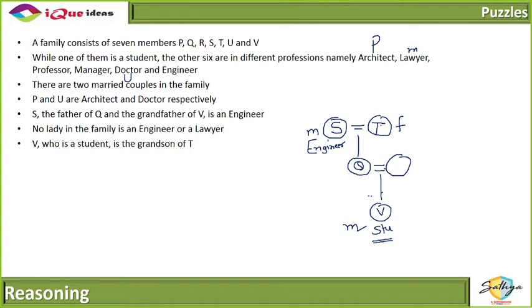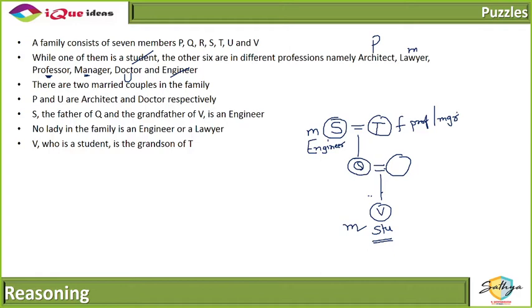Is there any profession that we can give to S? Now, the profession of engineer is already taken. The student is already established. We know the doctor and the architect are already U and P. That means we are left with either the professor, the manager, or the lawyer. But the lawyer is a male. So T is either a professor or a manager. We are able to confirm so far.